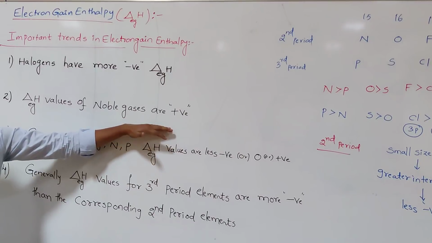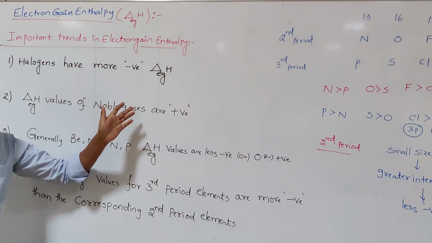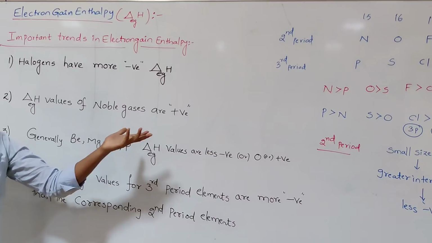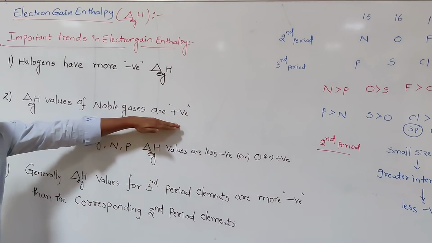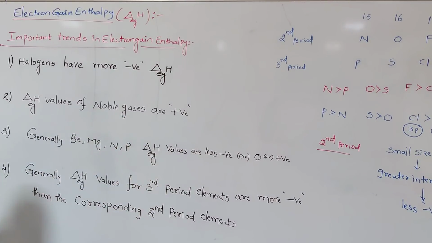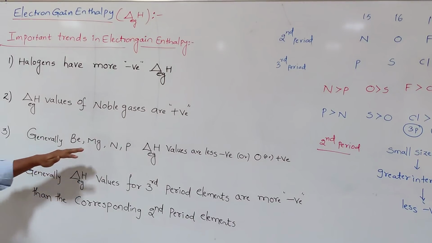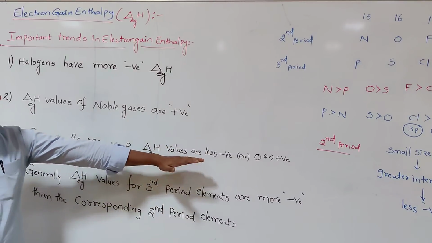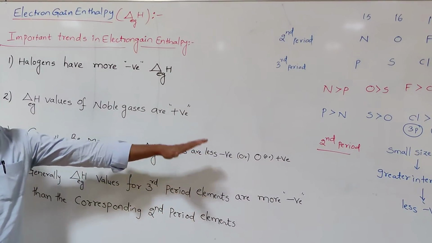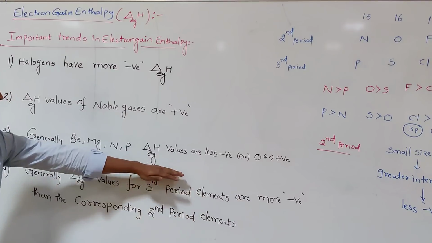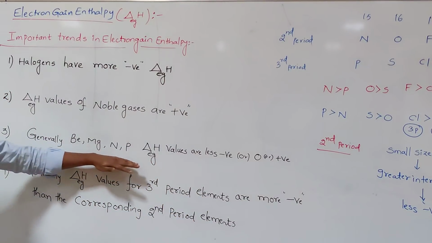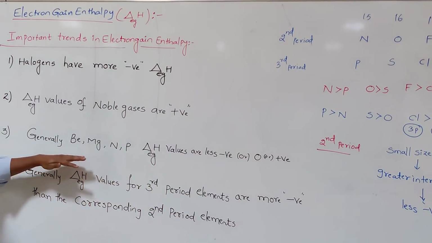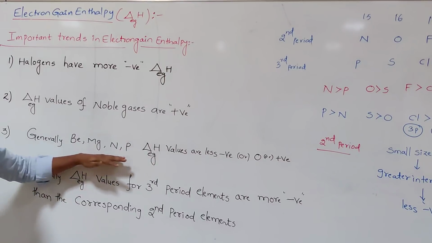In order to keep an electron in that stable electronic arrangement, definitely we need to supply energy from the outside. That's why the electron gain enthalpy value is positive. And when it comes to beryllium, magnesium, nitrogen and phosphorus, in these cases the electron gain enthalpy values are less negative or 0 or positive because these electronic arrangements are associated with either half-filled or fully filled stable electronic arrangements.